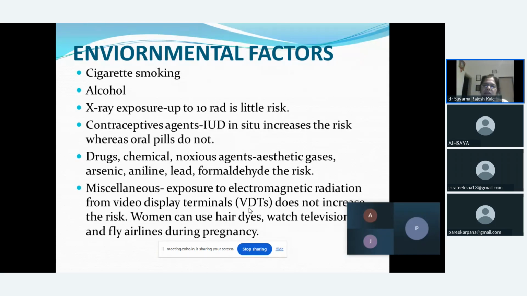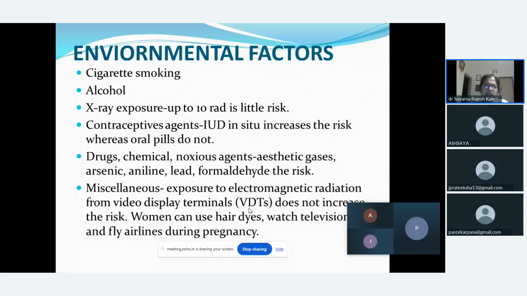Next, if the female is using contraceptive agents, for example an IUCD, that is an intrauterine contraceptive device, in the uterus, it increases the risk of abortion compared to oral pills. Next, the drugs, chemicals, or noxious agents, which may be anesthetic gases, arsenic, lead, or formaldehyde. These are the risk factors due to which the female may undergo abortion.